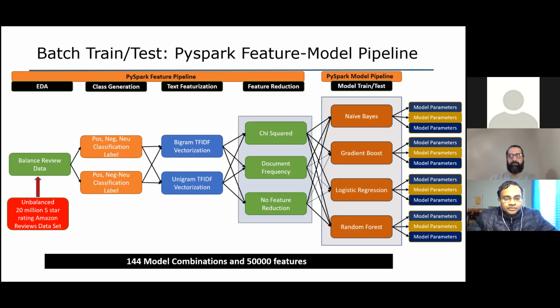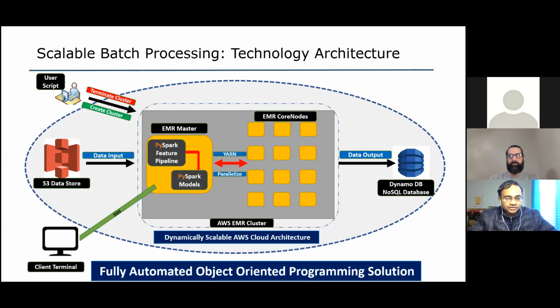This is followed by text featurization with two different options, which involves bigramming followed by TF-IDF vectorization or a unigram followed by TF-IDF vectorization. Following this step, a feature reduction step is done, whereby the user has the options between a chi-squared feature reduction, minimum document feature reduction, and no feature reduction. This is followed by a Pyspark model pipeline, which uses about 4 machine learning algorithms from the Pyspark machine learning library, and up to 3 parameters could be chosen for each of these models. This gives a total of 144 model combinations and 50,000 features.